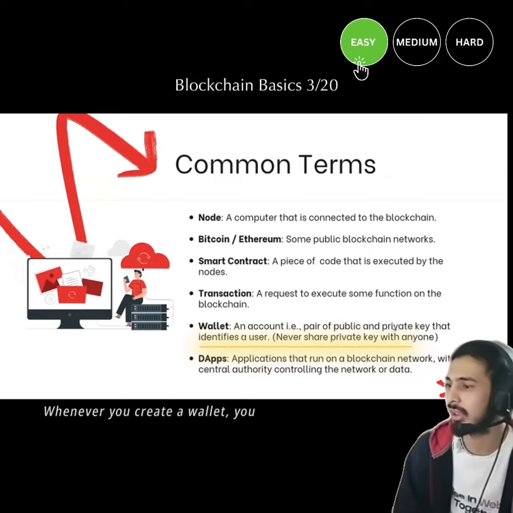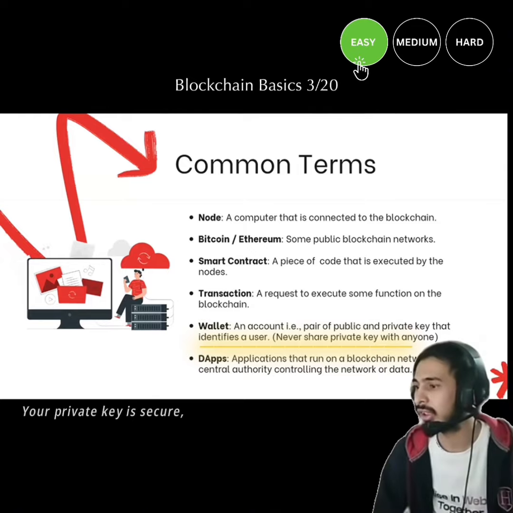Whenever you create a wallet, you have to ensure that your private key is secure and it is never shared with anyone. It's like a password to your account. Anyone who has that private key can access your wallet.